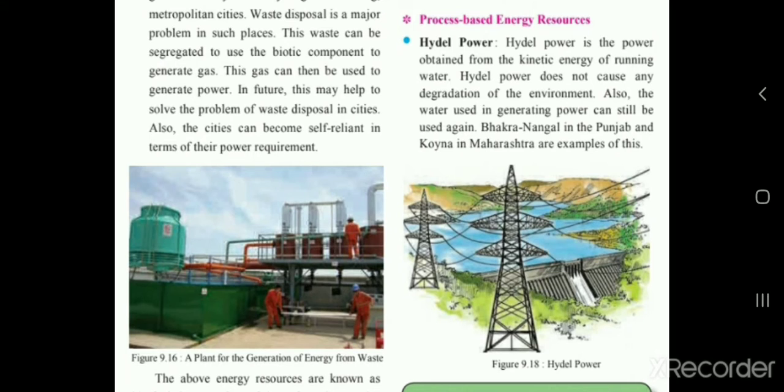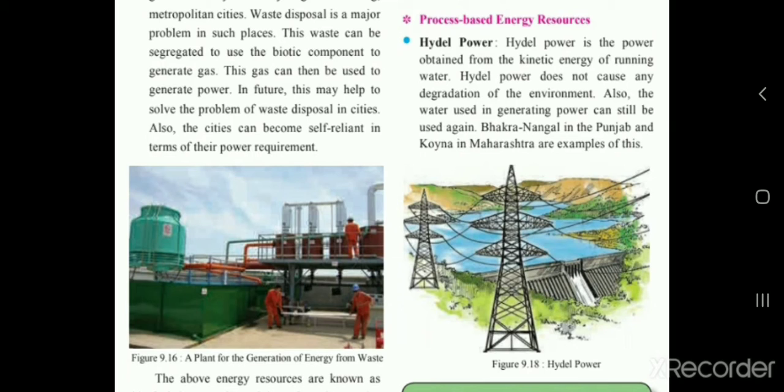Tidal power is a power obtained from the kinetic energy of the running water. So here tidal power is obtained by the kinetic energy. You tell me, what is kinetic energy? Any material which is running. For example, if the fan is moving and we close that fan, when the fan stops, that is what we call the potential energy. But when we start the button, it starts moving. The moving of the fan is what we call the kinetic energy.